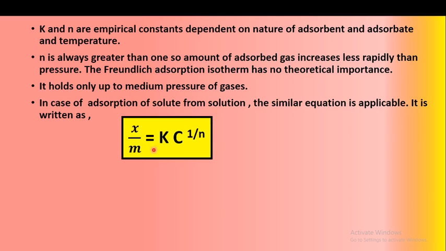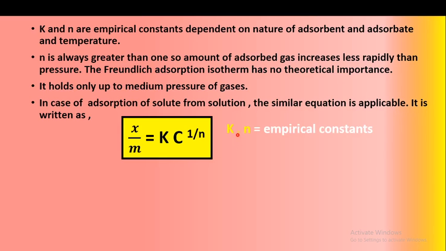means in the solution form we have written this Freundlich adsorption isotherm as x upon m is equal to k p raised to 1 upon n, where p is replaced by c raised to 1 upon n, because we are studying the adsorption of solute from the solution. Therefore, in the solution phase we consider the concentration, but in gaseous phase we consider the equilibrium pressure. Therefore, the P is replaced by C. Therefore, the equation is x upon m is equal to k c raised to 1 upon n.